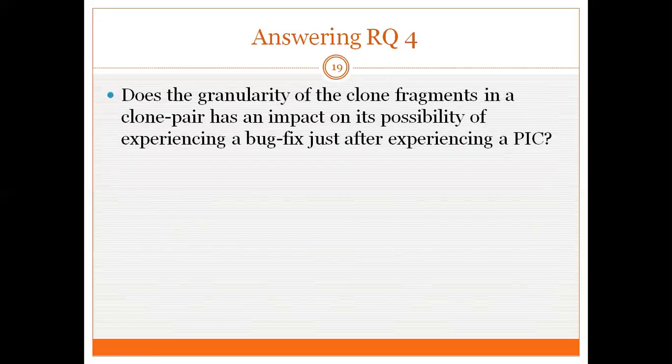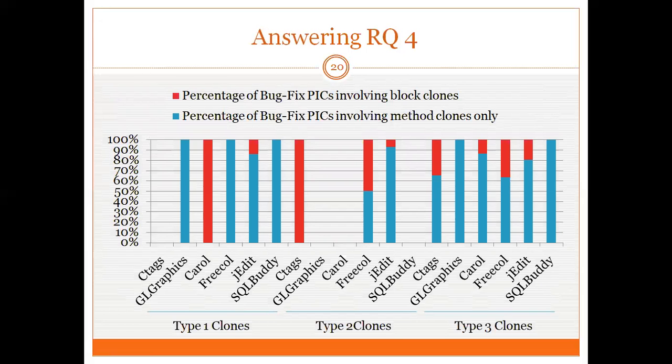We now answer our fourth research question. Does the granularity of the clone fragments in a clone pair have an impact on its possibility of experiencing a bug fix just after experiencing a peak? We have drawn this graph from our investigation showing two percentages. The first percentage is the percentage of bug fix peaks involving block clones, and the other one is the percentage of bug fix peaks involving method clones only. From the graph, we can easily realize that the second percentage is mostly higher than the first percentage.